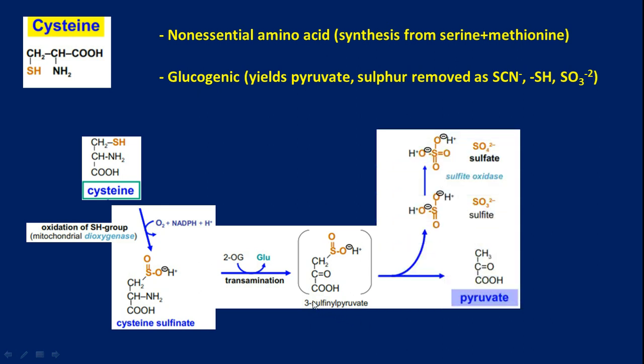Now the sulfinyl group is eliminated as sulfite. Sulfite will be oxidized to sulfate, and then sulfate will be utilized for further biochemical reactions or eliminated. Now we have pyruvate, which will be submitted for gluconeogenesis.